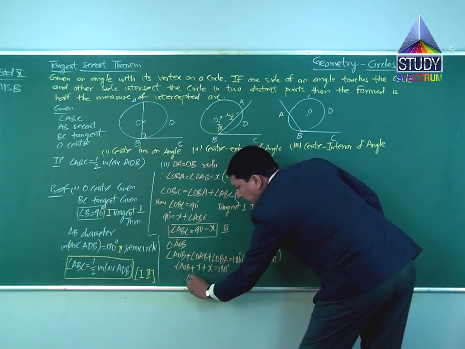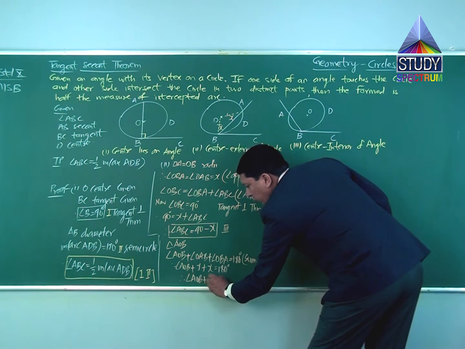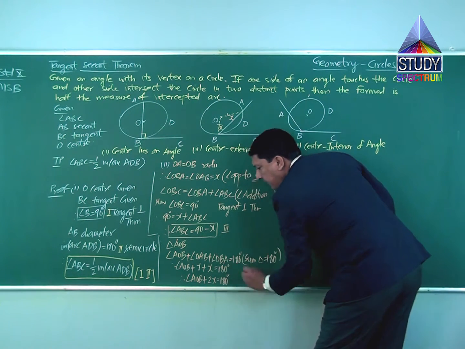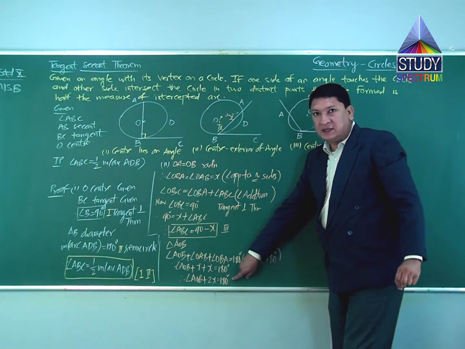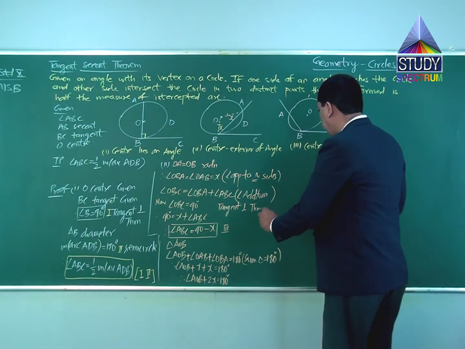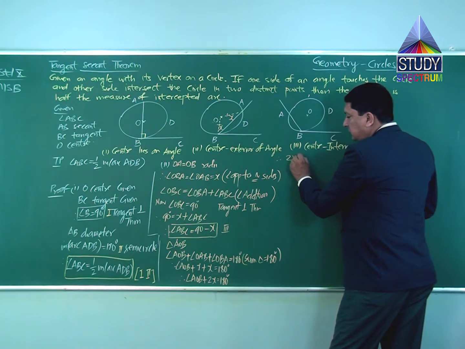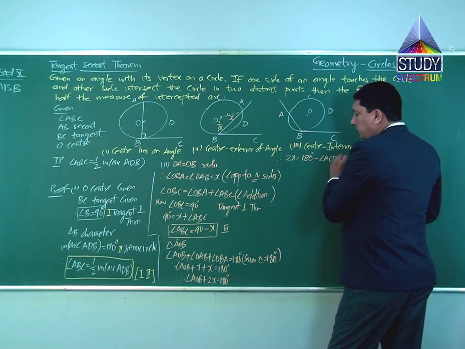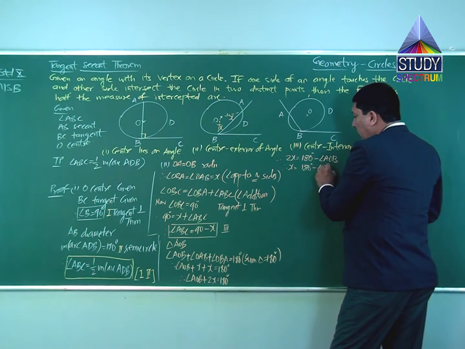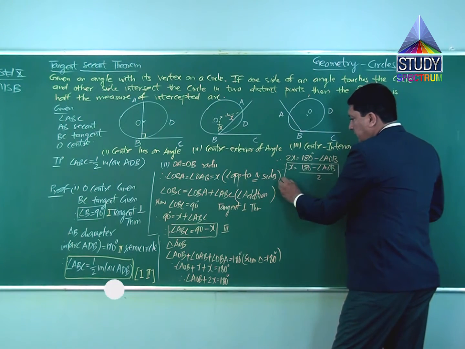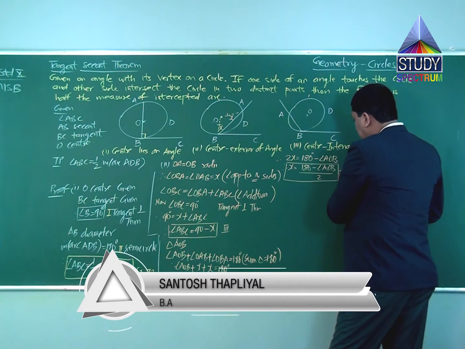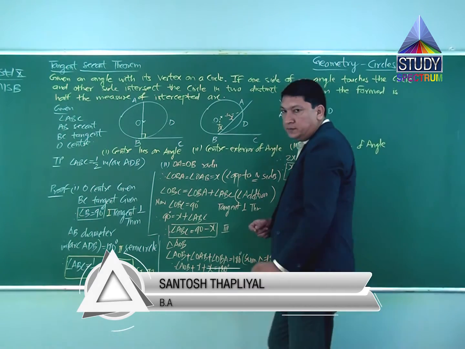Therefore, angle AOB plus 2X is 180 degrees. Right? Angle AOB plus 2 angle X is equal to 180 degrees. Therefore, 2X is equal to 180 degrees minus angle AOB. Therefore, X equals 180 degrees minus angle AOB upon 2. We got the value of X. We are naming this as the fourth equation.